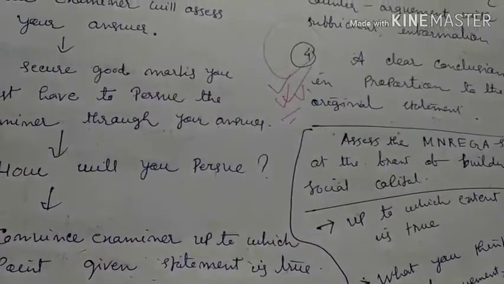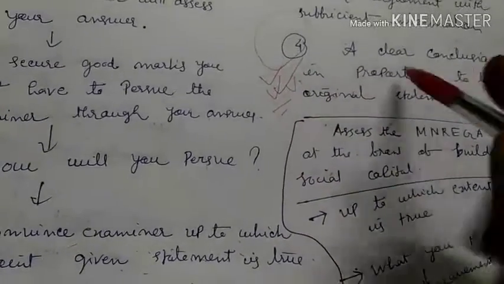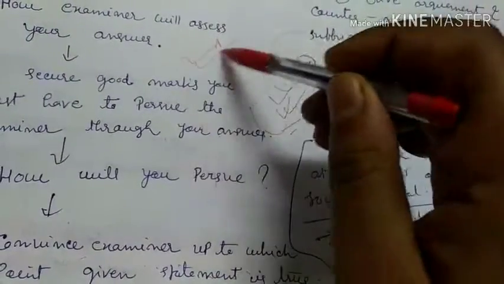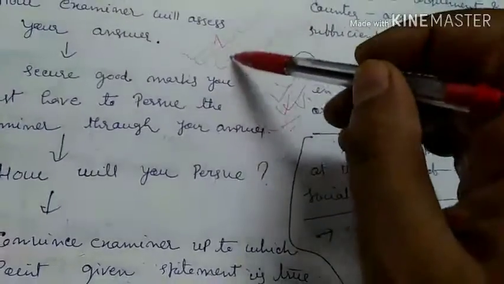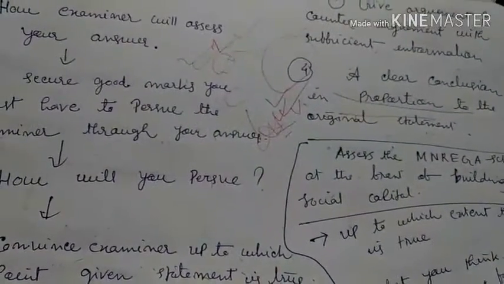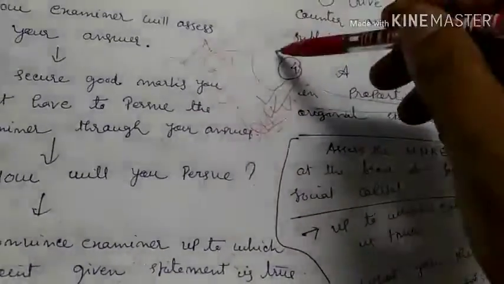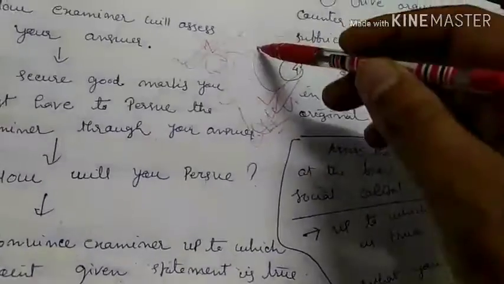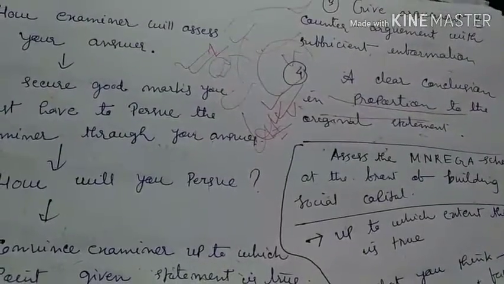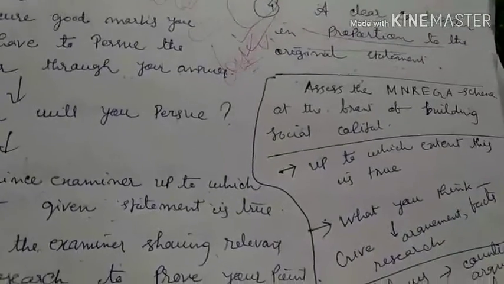That means towards the end of the answer, you have to draw a very clear conclusion in proportion to, very important, in proportion to the original statement. That means from here to here, you have said that you agree or do not agree, you have given arguments or counter arguments, then at last you have to draw your conclusion, you have to draw your decision that this is true and why this is true. You have given this, then because of all these reasons this is true, and because of all these reasons this is false. That means in proportion to the given statement, whatever the question is asking, under the shade of that given statement in the question, you have to draw your clear conclusion.